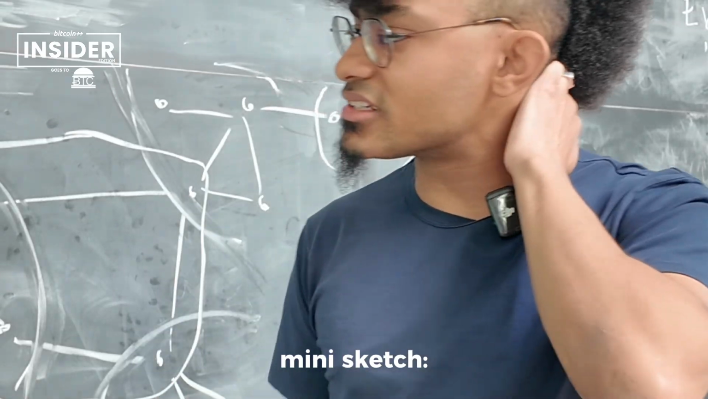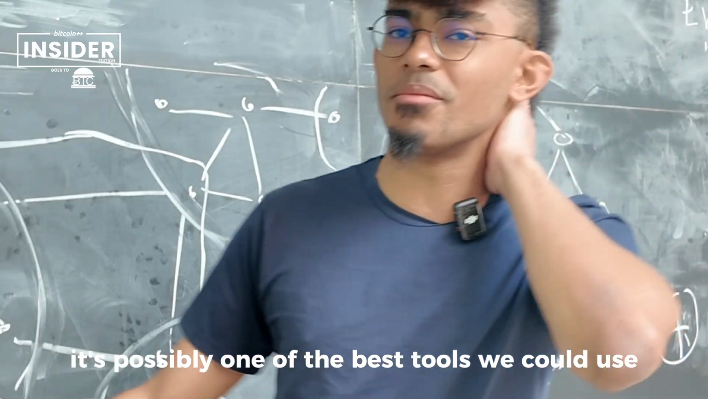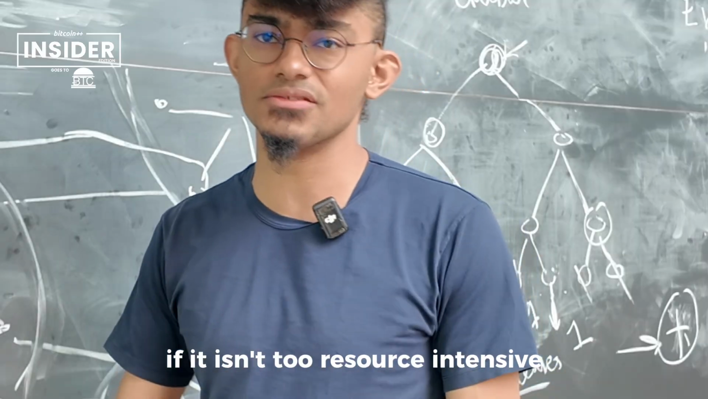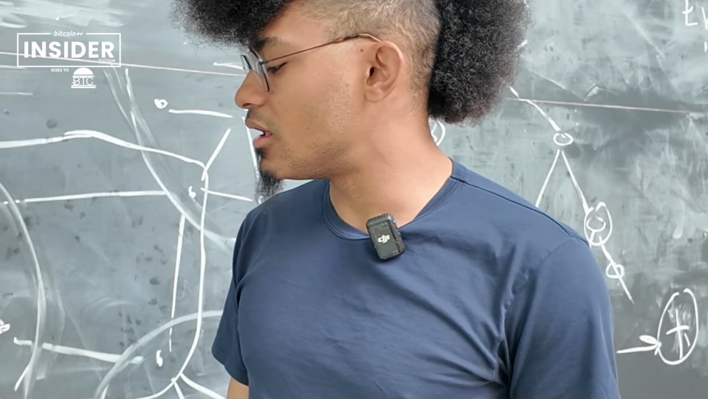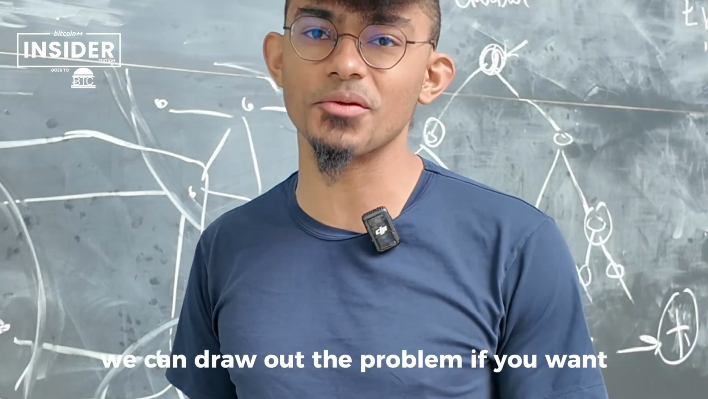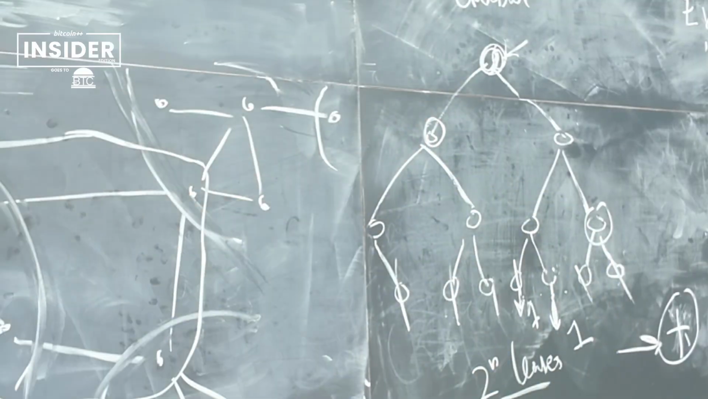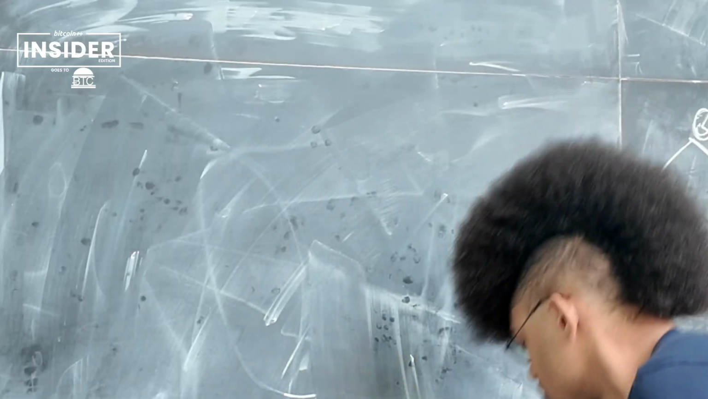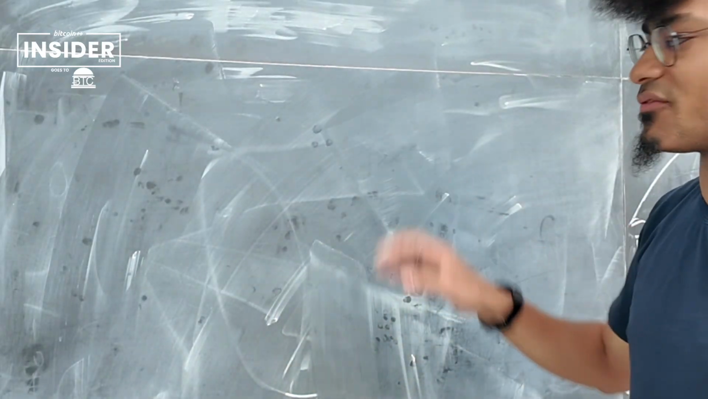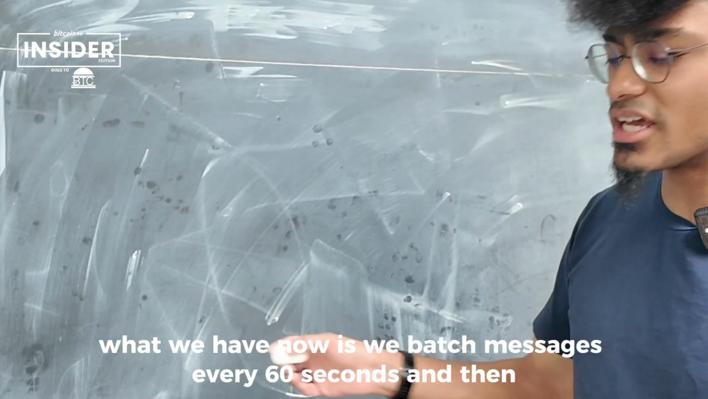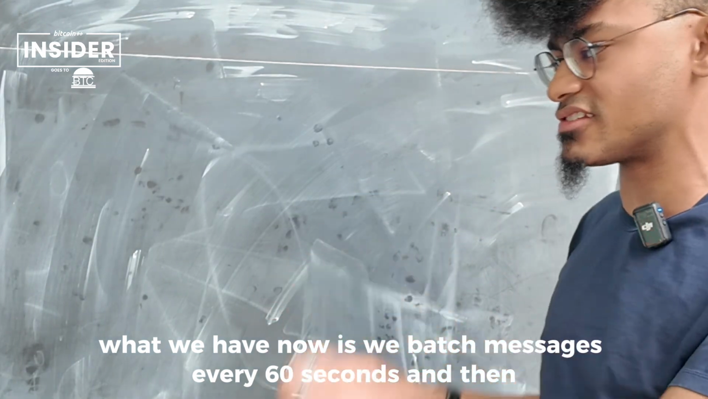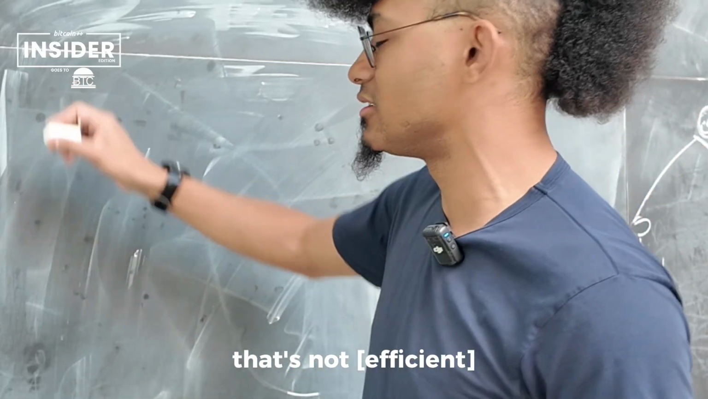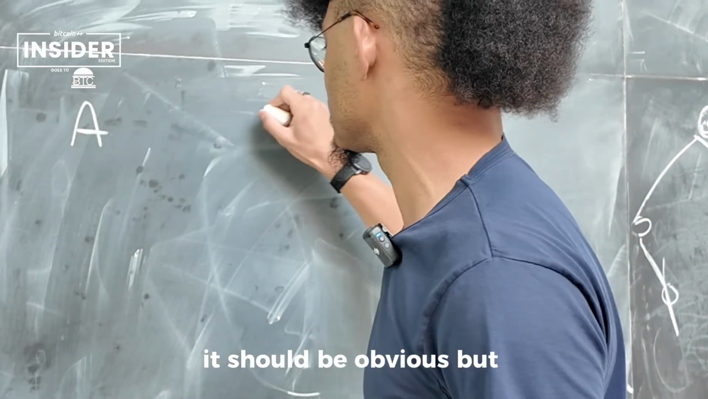Well, if we're asking whether minisketch is slow, I think it's possibly one of the best tools we could use if it isn't too resource intensive. I mean, we can draw out the problem if you want, but sure. So, the framing of the problem: what we have now is we just batch messages every 60 seconds and then send them to all of our neighbors. That takes a lot of resources.